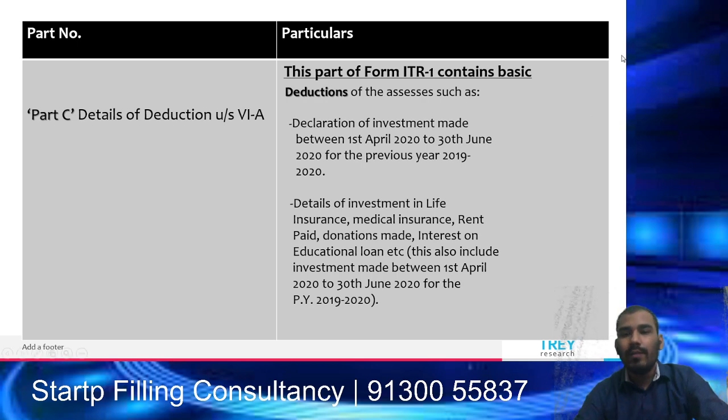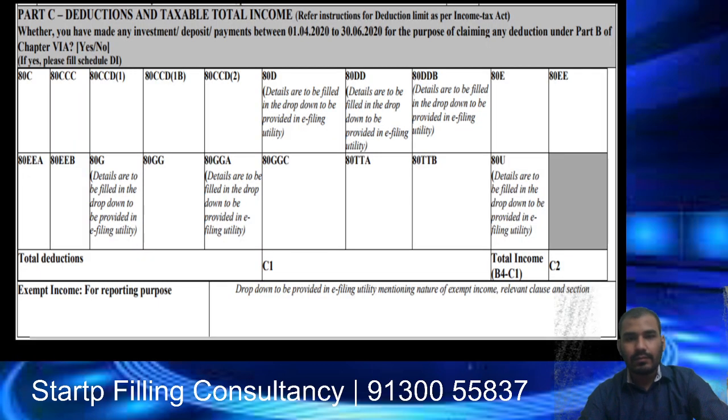So whatever investment you have made from 1st April 2019 to 31st July 2020 can be considered as a deduction while filing ITR 1 form. So here will be the information captured by you, that is what is your 80C investment, 80DD, what is your medical insurance, any donations received, or any interest from saving or FDs. So will be covered in 80C total Chapter 6A deduction. And the time period is 1st April 2019 to 31st July 2020.